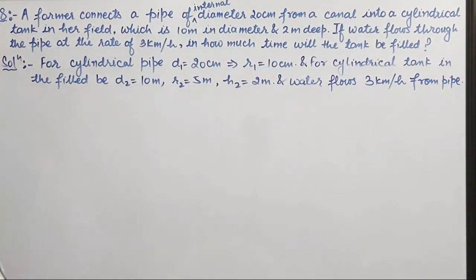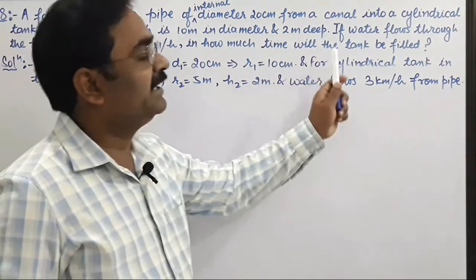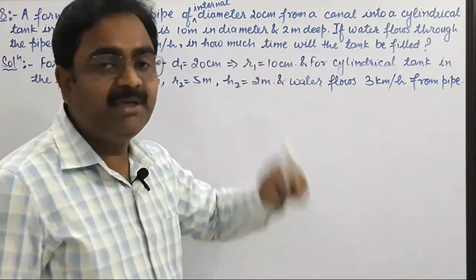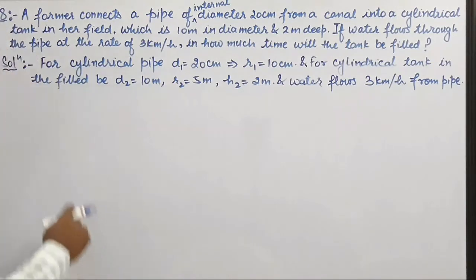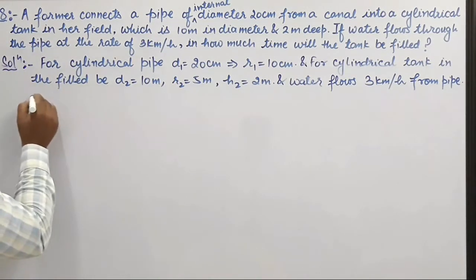So the question is asking in how much time will the tank be filled? So let's suppose that the tank will be filled